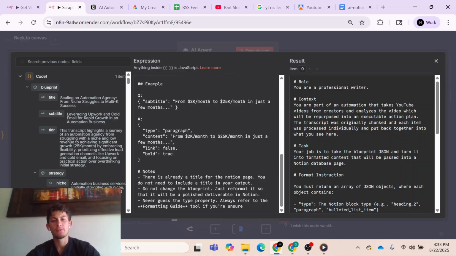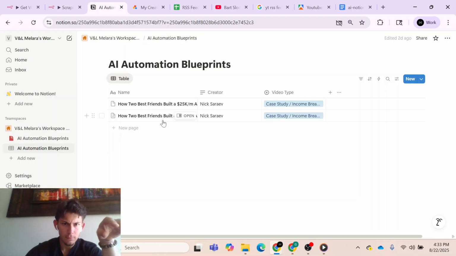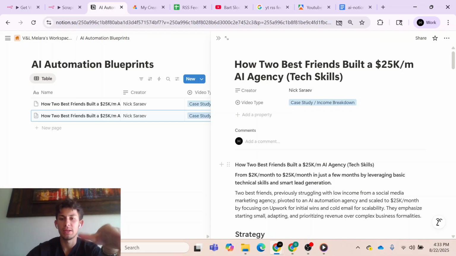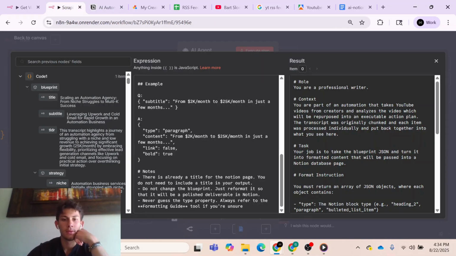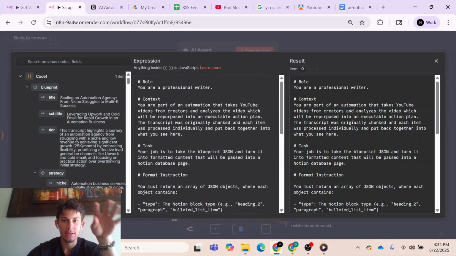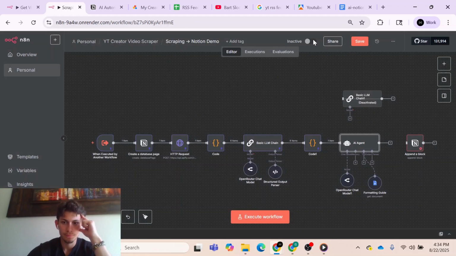And right, I included this notes section because it wasn't giving me the output I wanted. It was giving me a title, and so it would have the title right here. And then if I were to open this, it would have the same title, but instead this would be a heading 1 instead of just a bolded text. So yeah, just make sure you guys get this because I'm going to go out of here. And so this should work pretty good, right?